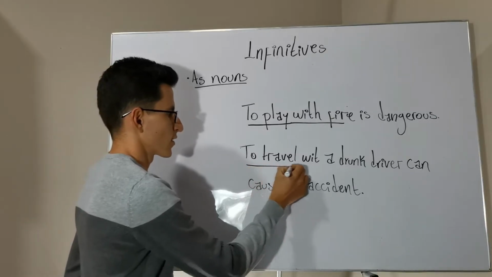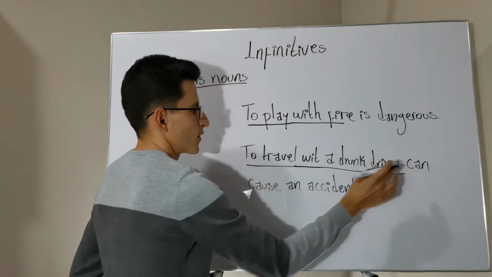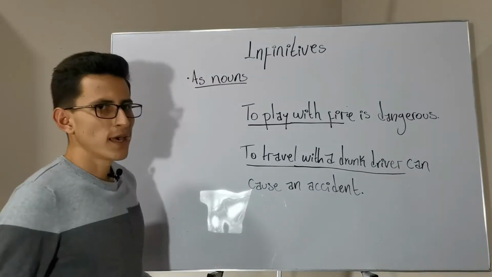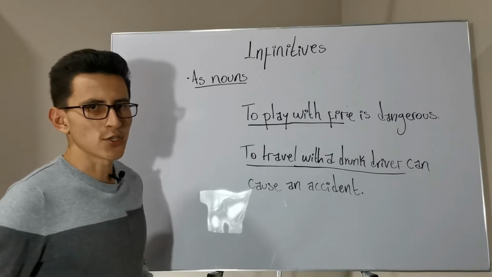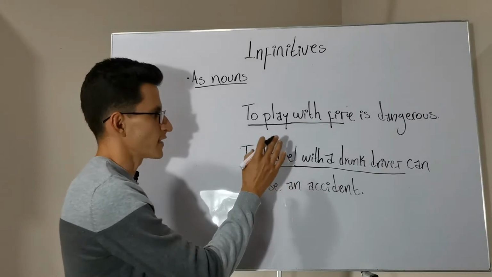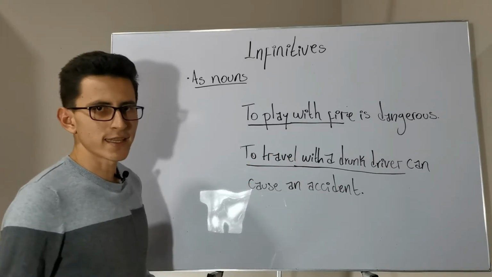Here we have another infinitive and we have the infinitive phrase, to travel with a drunk driver. And if we pay attention, we can realize that these infinitive phrases are acting as subjects in these sentences.